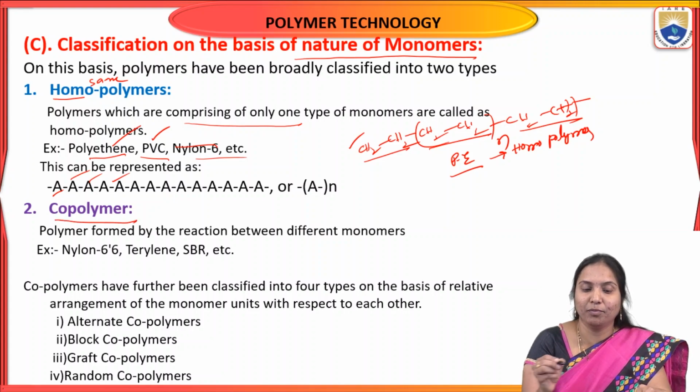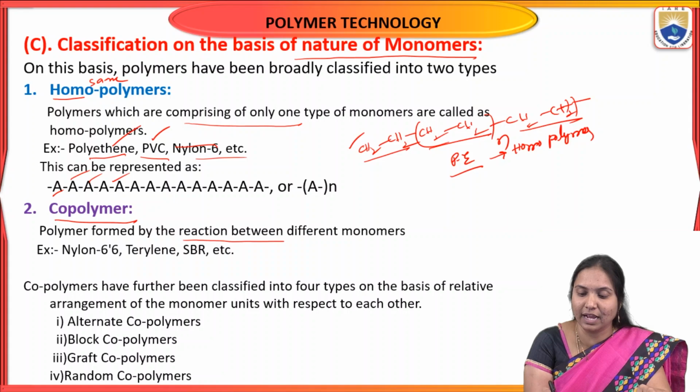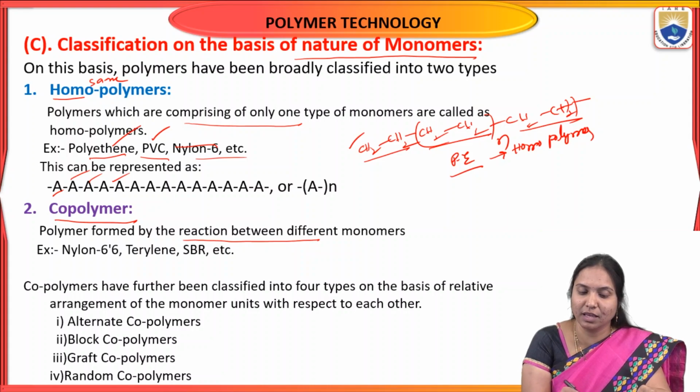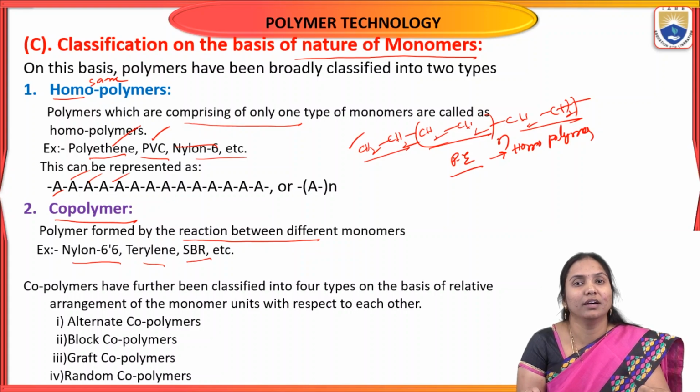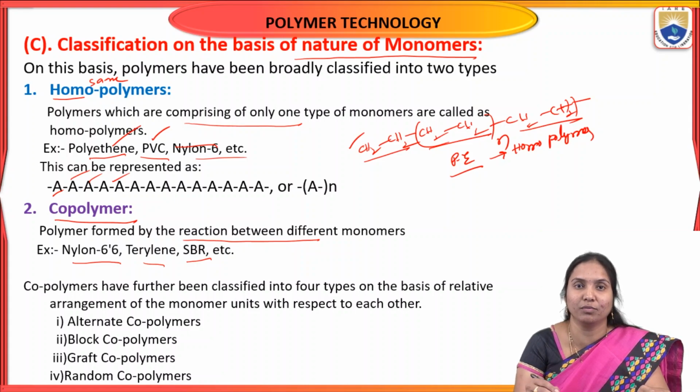The second type of polymer is the copolymer, also called heteropolymer. These polymers are formed by reaction between two or more different monomers. The best examples are nylon 6,6, terylene, and buna-S, styrene butadiene rubber, shortened as SBR.